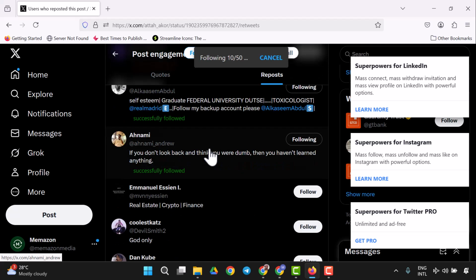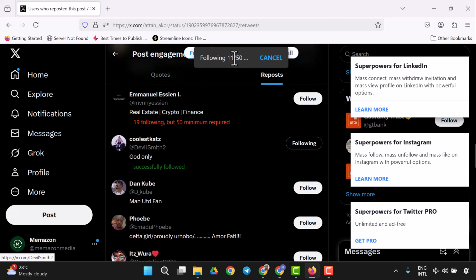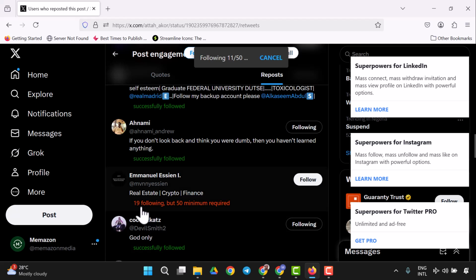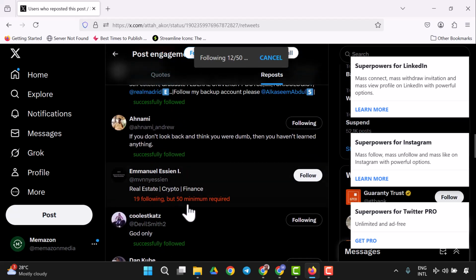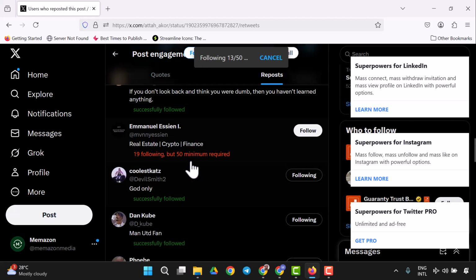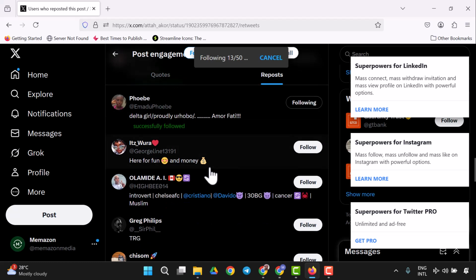Given that we have criteria for that as well, it's going to unfollow people based on those criteria. Right now, as you could see, this following tool has followed 11 people out of 50. Look at this right now. This does not have up to 50 followers. From what we set earlier on, we set that you must have over 50 followers. If you don't have over 50 followers, it won't follow you, and that's what it just did here. This person has 19 following, so it did not follow the person because the person does not have over 50 followers.